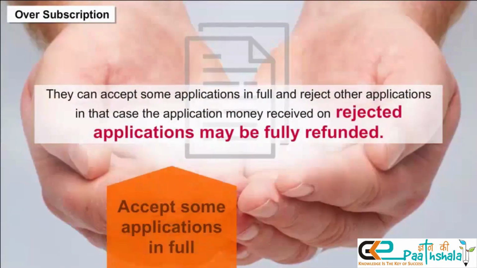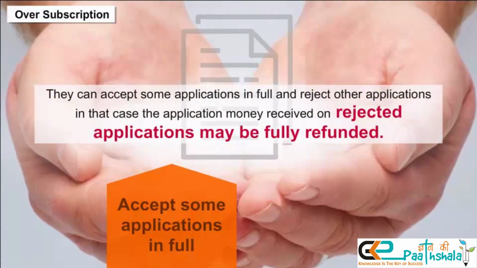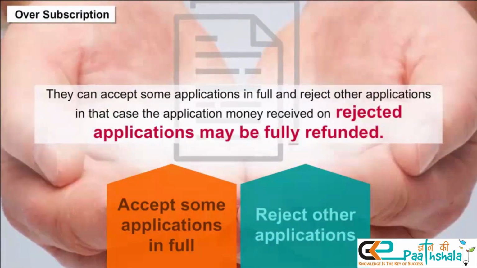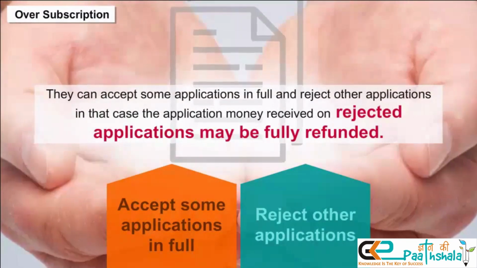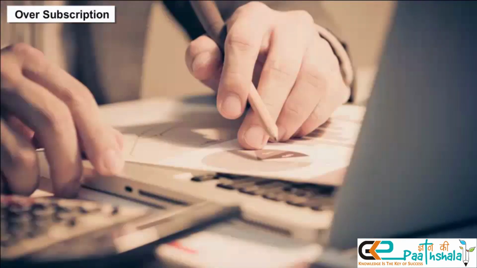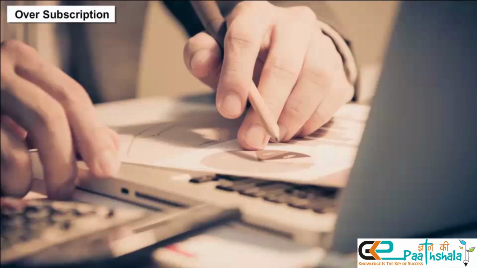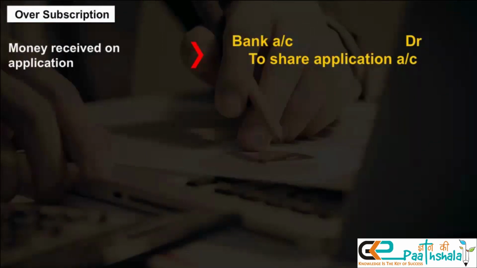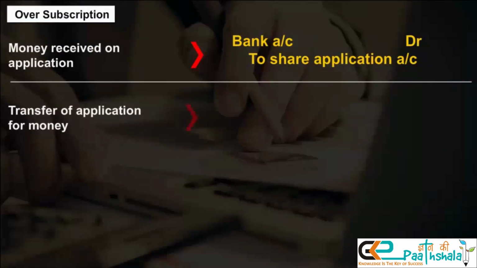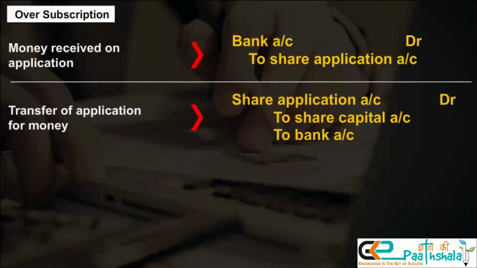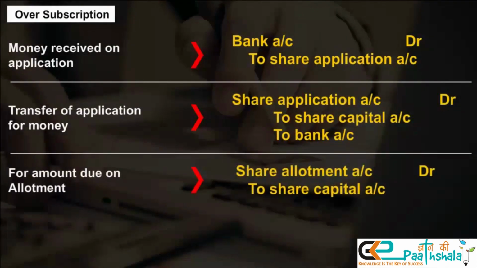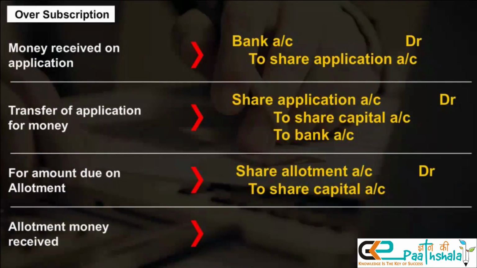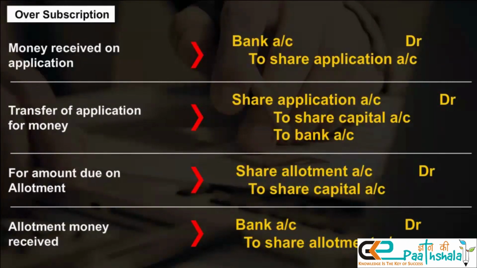1. They can accept some applications in full and reject other applications. In that case, the application money received on rejected applications may be fully refunded. The journal entries will be done as follows: 1. Money received on application. 2. Transfer of application money. 3. For amount due on allotment. 4. Allotment money received.